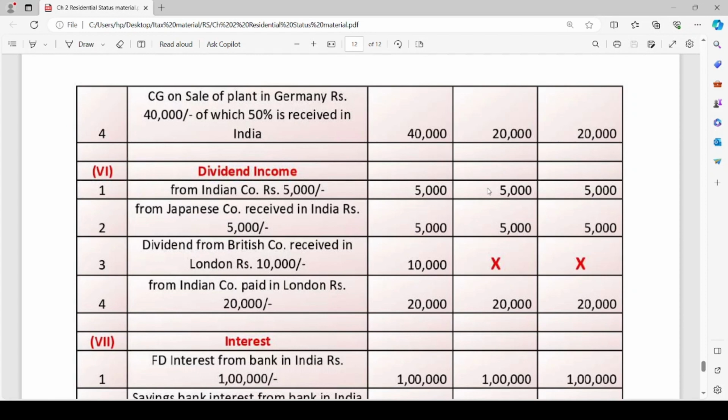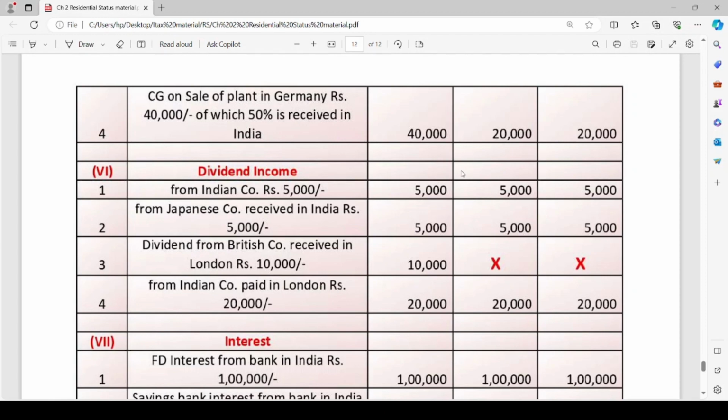Dividend income from Indian company paid in London, rupees 20,000. Though the payment is made outside India, though the assessee has received dividend income outside India, it is arising from an Indian company. Hence, it is taxable in the hands of all assessees, ROR, RNOR and non-resident.